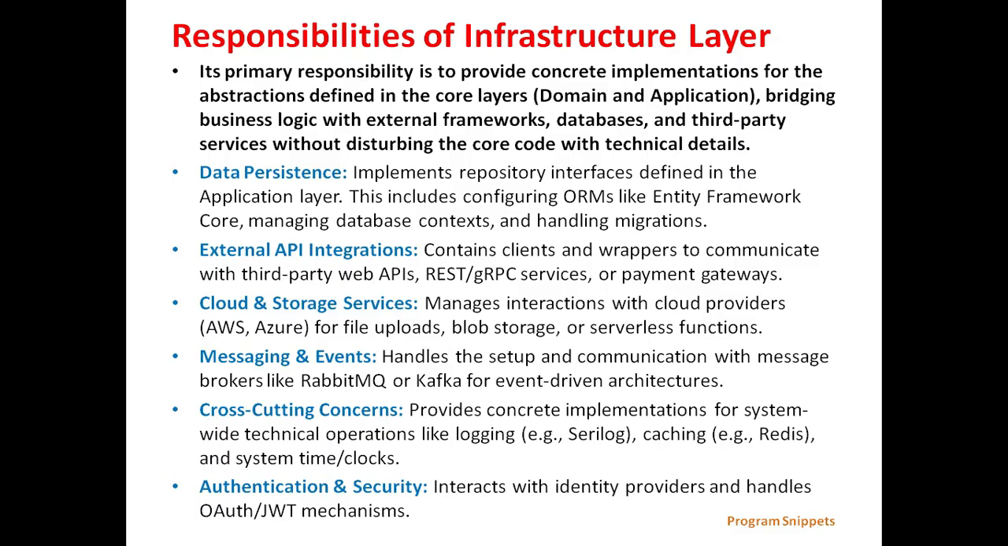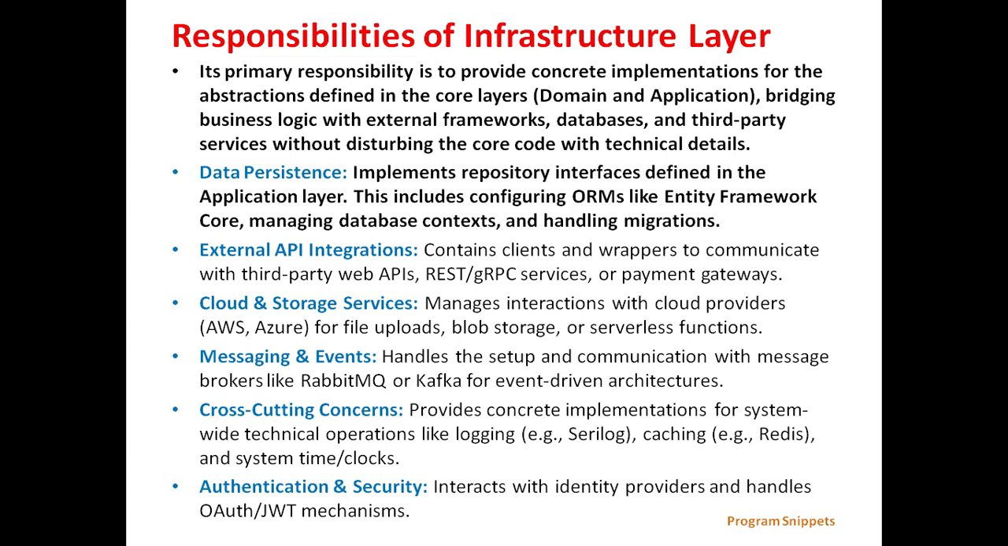The primary responsibility of the infrastructure layer is to provide concrete implementations for the abstractions defined in the core layers, that is the domain and application layers, bridging the business logic with external frameworks, databases and third-party services without disturbing the core code with technical details. Some of the responsibilities are data persistence. It implements repository interfaces defined in the application layer, which includes configuring ORMs like Entity Framework Core, managing the database context and handling migrations. Then external API integrations.